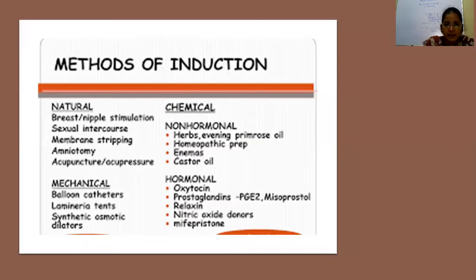Natural methods are breast or nipple stimulation. What happens if we manipulate the breast or nipples? It will stimulate the release of oxytocin. And this oxytocin acts on the myometrium of the uterus to initiate the labor.